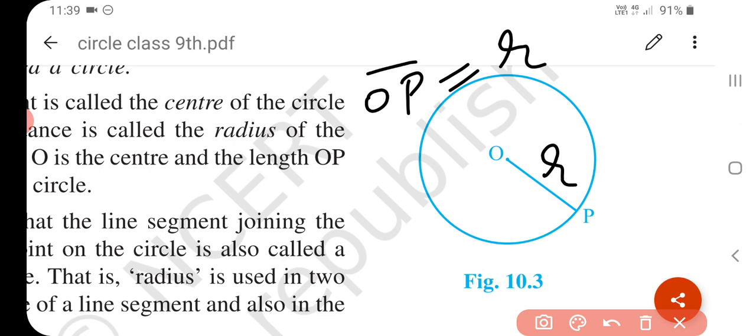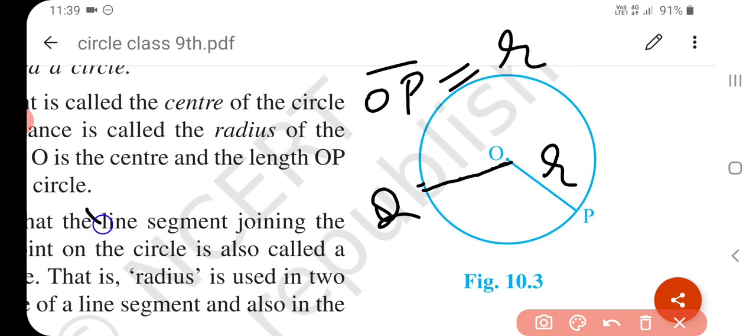Okay, if Q is another point on the circle, this is Q, then OQ is also a radius of the circle.